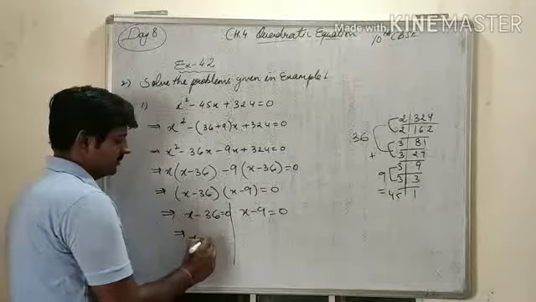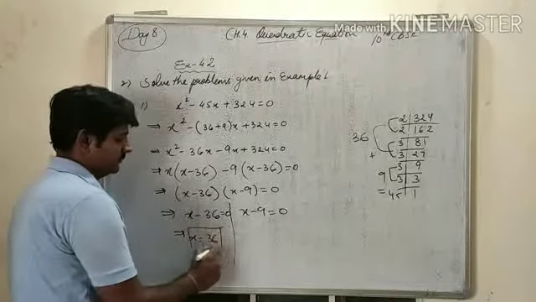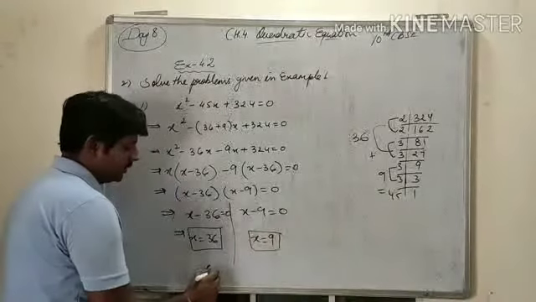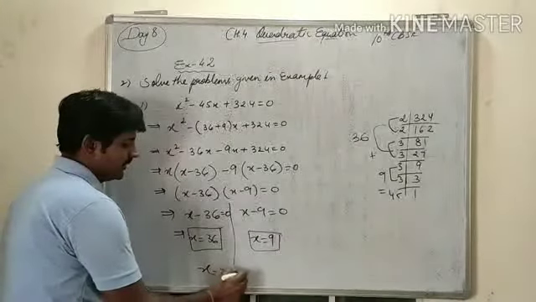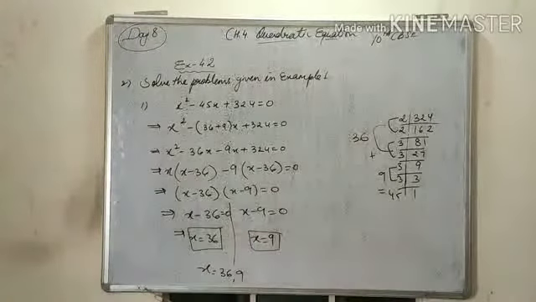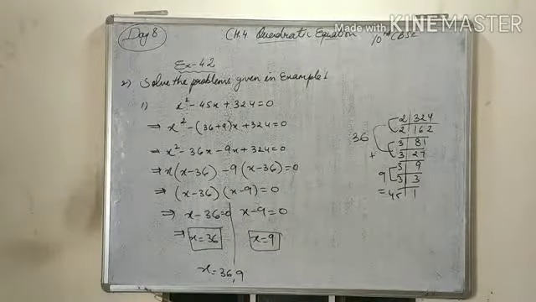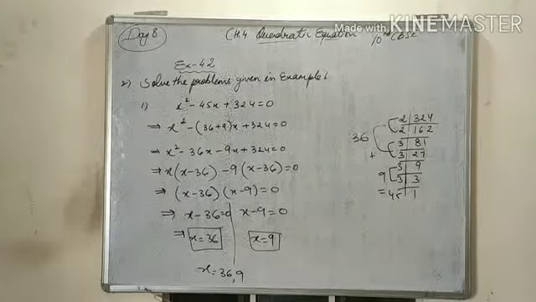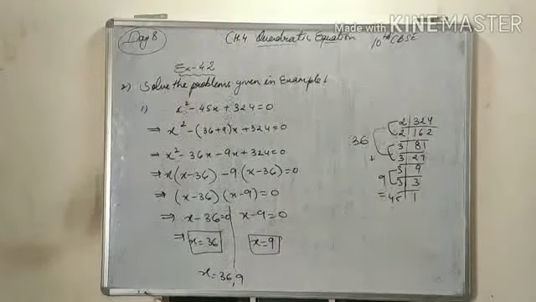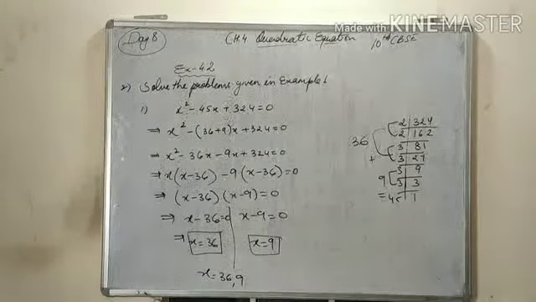So this x becomes 36 and this x becomes 9. So finally we got two values, 36 and 9. Please write it down. Then we will take its next part, which is second part of that example. Do it fast. Now I am erasing this.